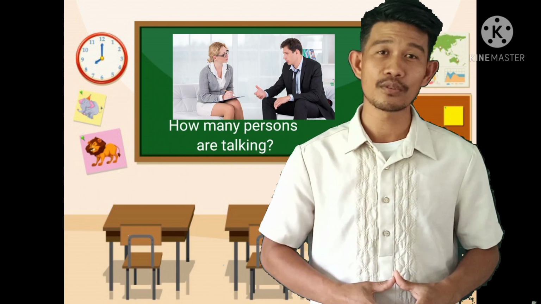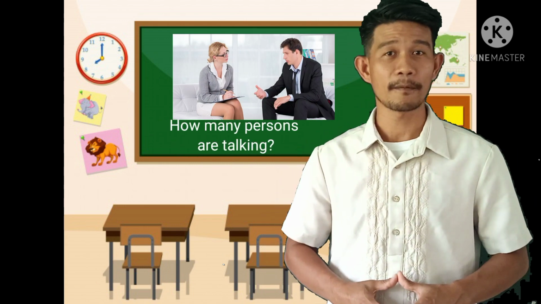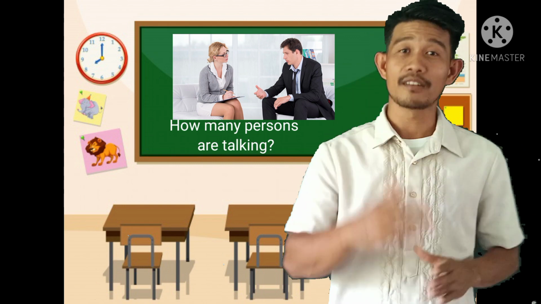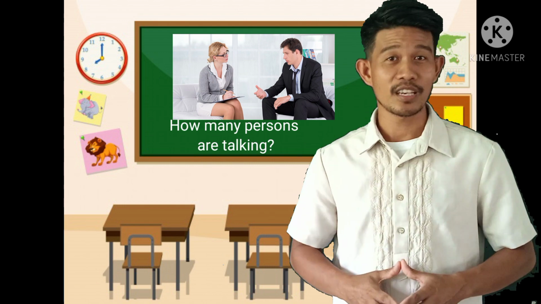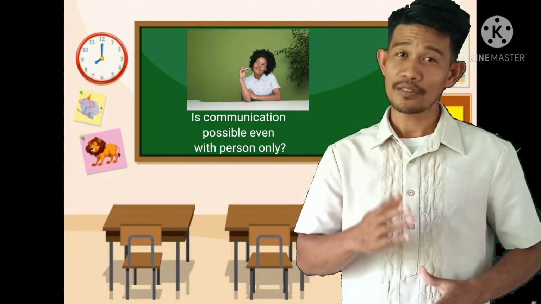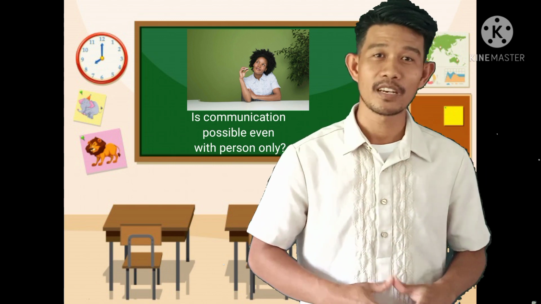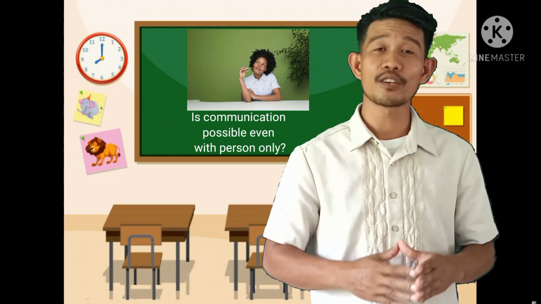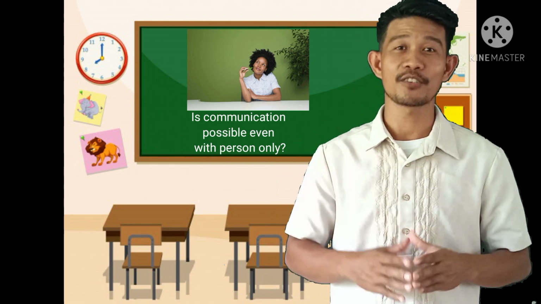In picture number 2, how many persons are talking? Very good. Yes, Pamela. Very good. There are 2 persons who are talking in that picture. In picture number 1, do you think there is a communication? Yes, Bea. Very good. In your own opinion, there is communication.